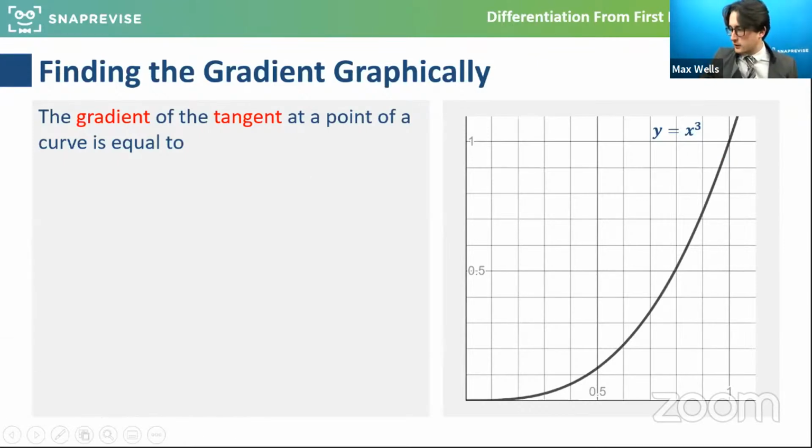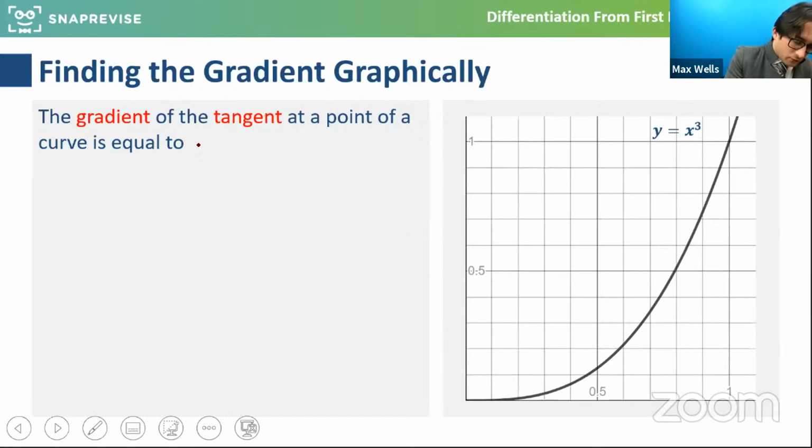I would like to just shed some light on how this works in terms of the graph, because we don't always get the chance to do that in school when we're learning it as a process. So what we've got here is the gradient of the tangent at a point of the curve is essentially equal to the limit, and I'll annotate the graph to show you that.